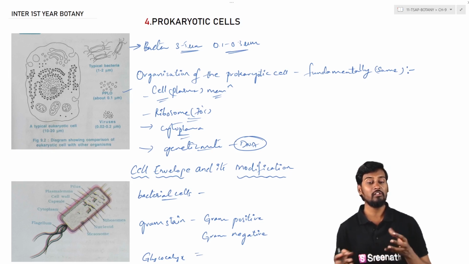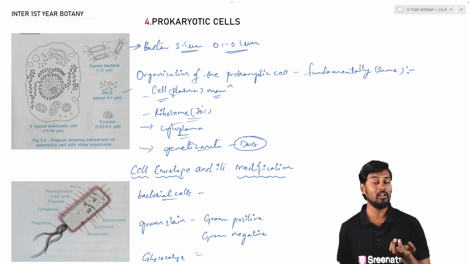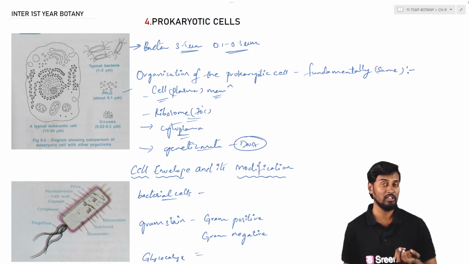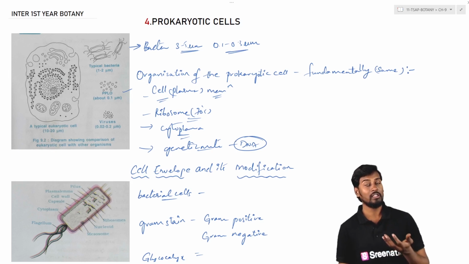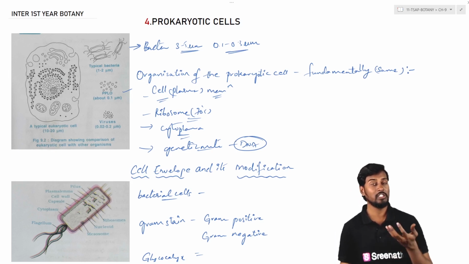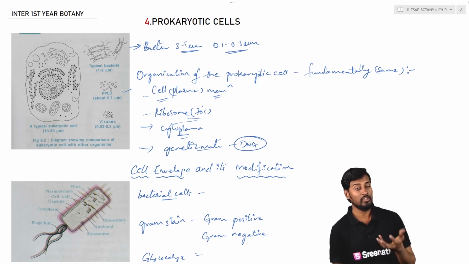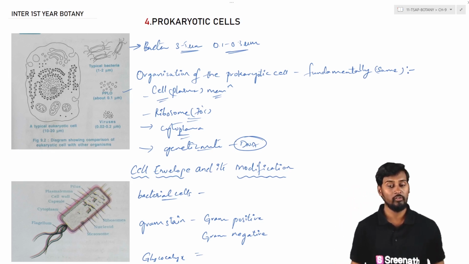So these are the generalized or fundamental organization we are going to discuss in the case of a prokaryotic cell: the cell membrane, the cytoplasm, genetic material, all the different things involved in the organization of the prokaryotic cell.